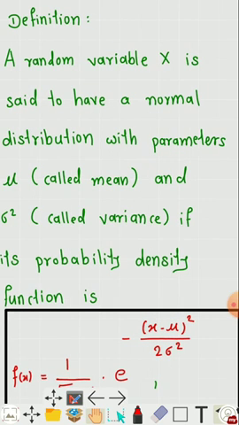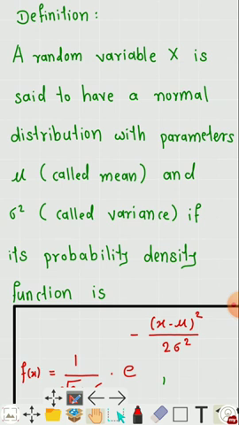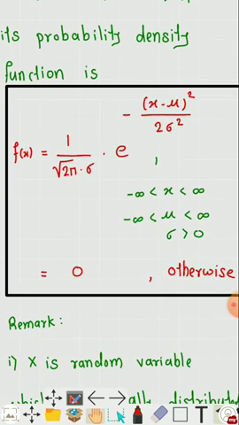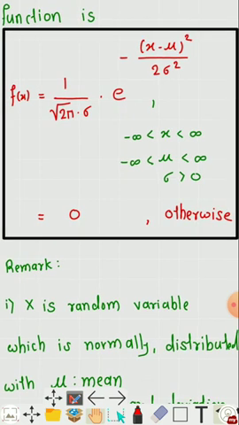A random variable x is said to have a normal distribution with parameters mu, which is called the mean, and sigma square, which is called the variance, if its probability density function is defined like this: f of x is equal to 1 upon square root of 2 pi into sigma, into e raised to the power minus (x minus mu) whole square divided by 2 sigma square.